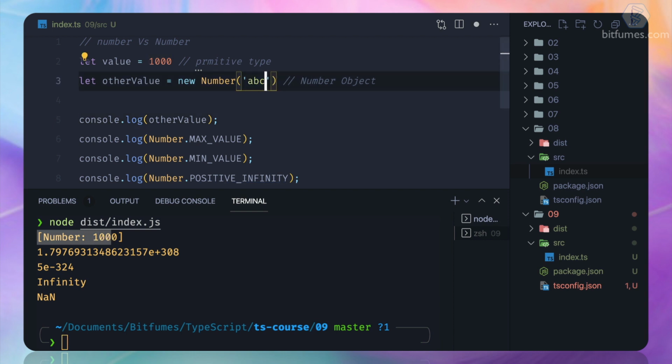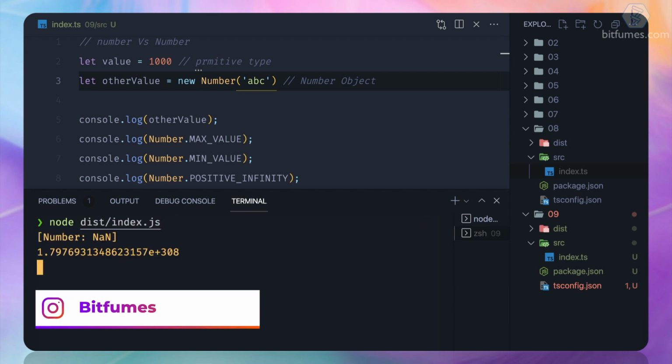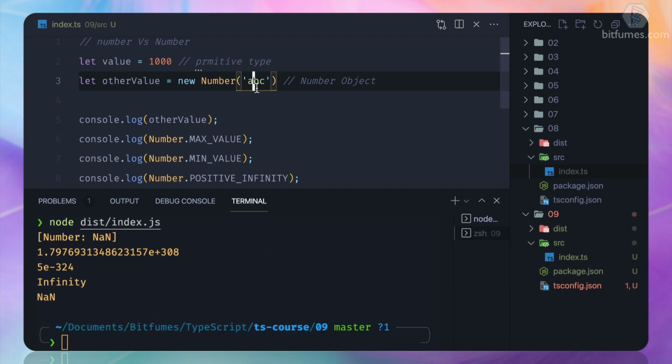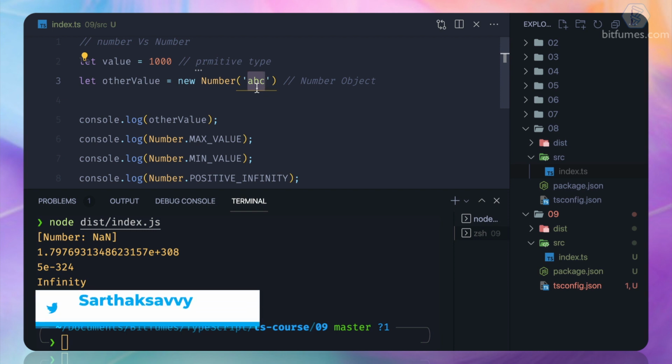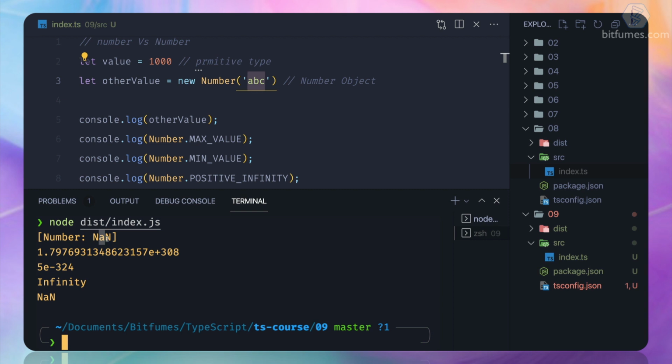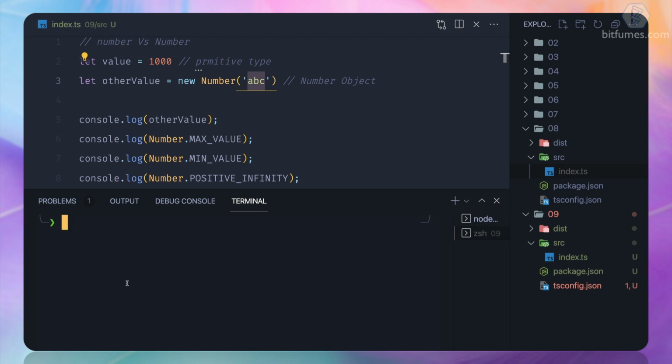But if I say ABC, let's see what's going to happen. JavaScript is smart enough to convert a numeric string into a number, but it cannot convert the literal string ABC into a number. So now you can see the result is not a number, NaN. So finally, this is all about the number.